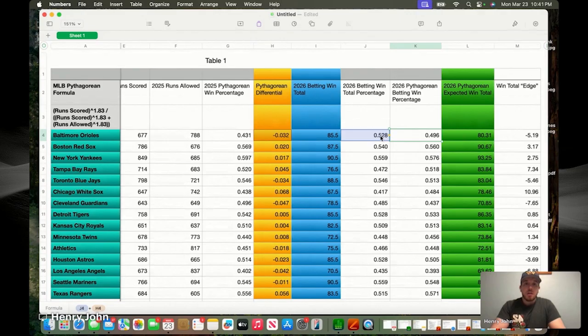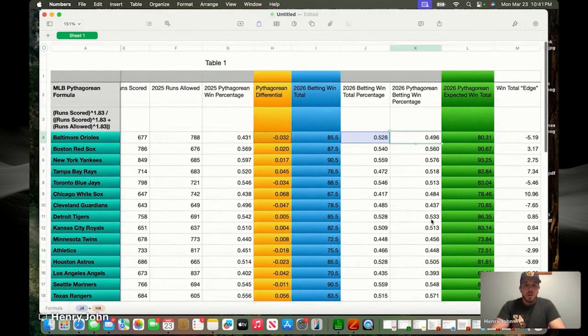So we're adjusting what the sports books are telling us. We're taking last year's over or under achievements into consideration, and we're getting a whole other column here of win percentages. And that leads us to our 2026 Pythagorean expected win total.